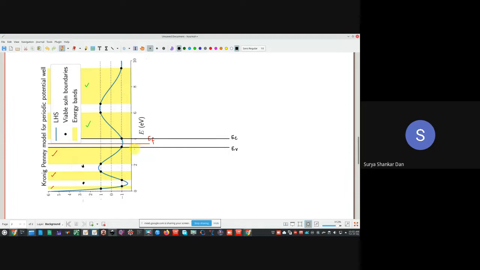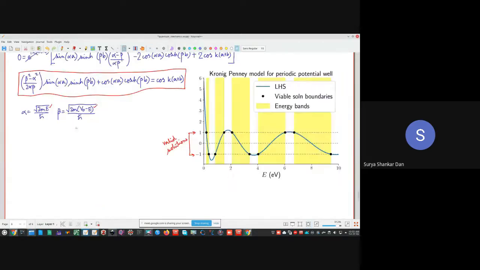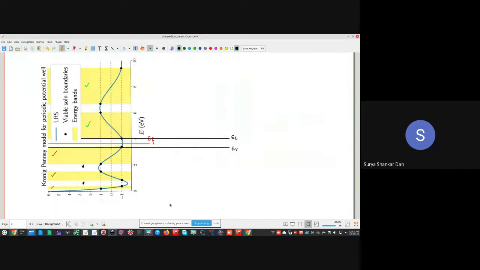No energy states kahan hoga? Wherever this left hand side, the blue color, doesn't fall between +1 and -1, that means that particular equation is invalid. This equation is invalid between these white regions, isn't it? Because the left hand side is either higher than +1 or lower than -1. So this equation will never have any solution between these white regions. Correct now? So यहाँ पर भी वैसा ही है.